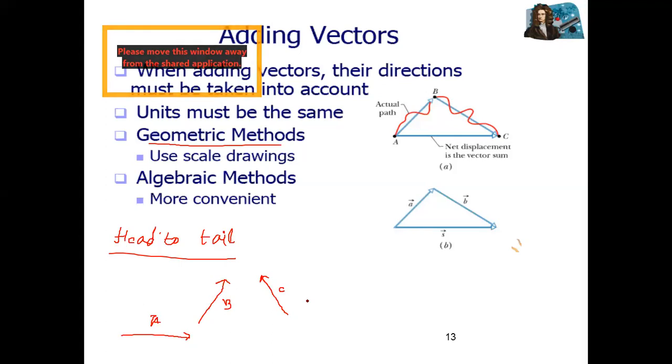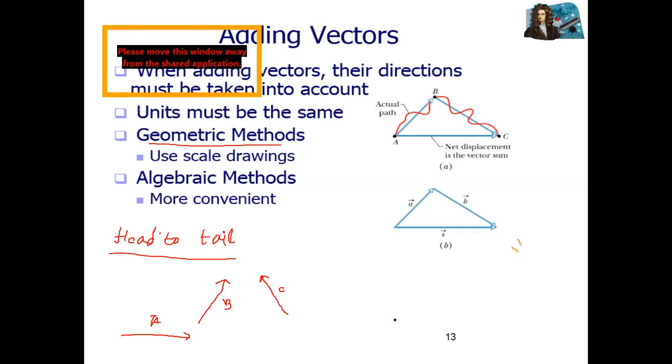By the head to tail rule. We draw the first vector, then the tail of the second vector joins with the head of the first one. Similarly, the tail of the third vector is combined with the head of the second vector.